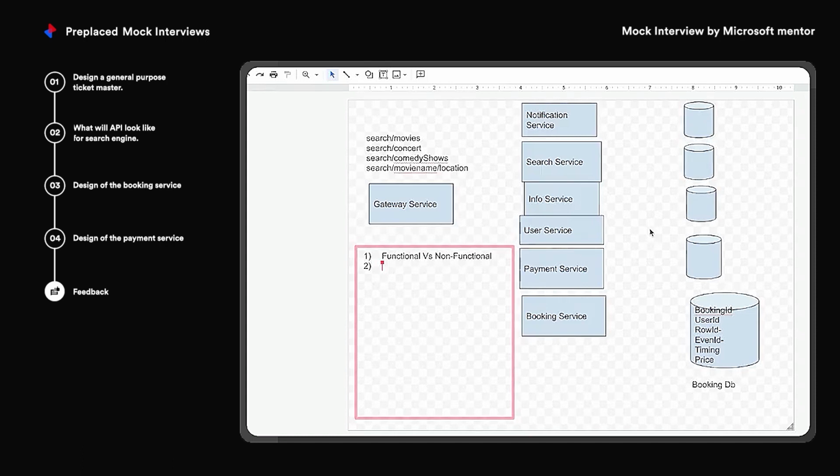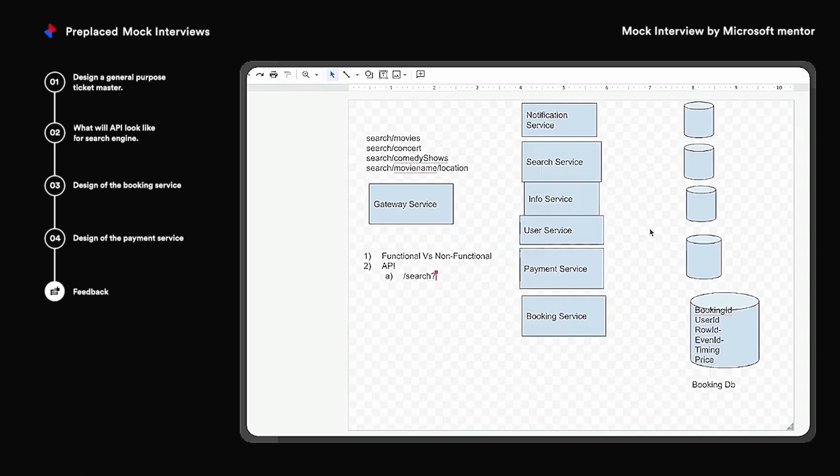So rather focus on API design. Start with API design itself. One improvement in your search API could have been to have a single search API endpoint, and then pass all the parameters, like movie, concert, location, as optional arguments.